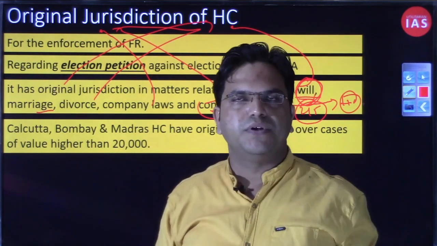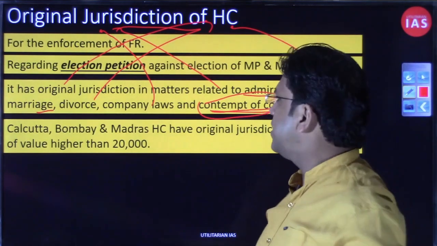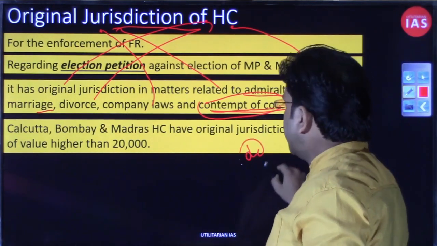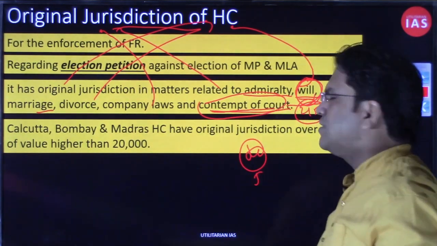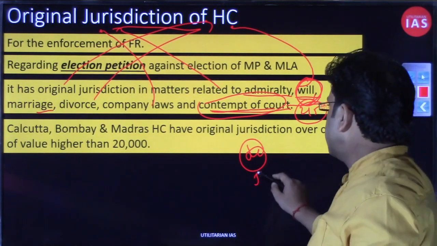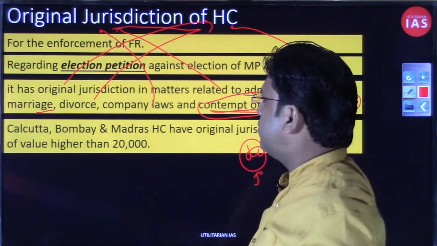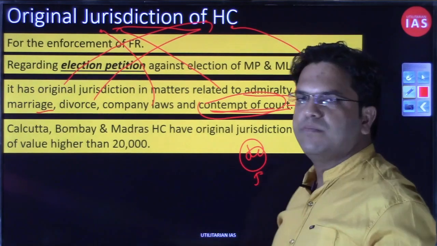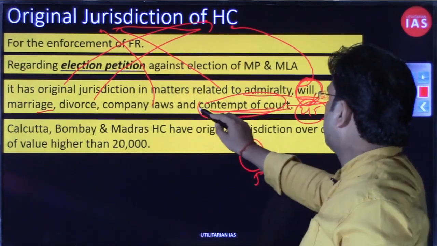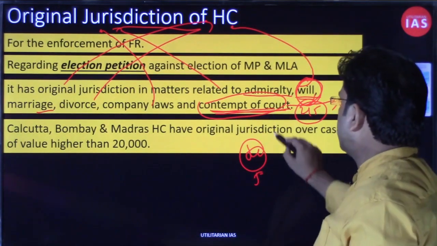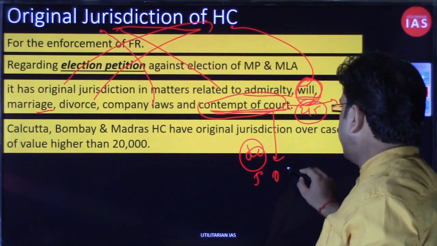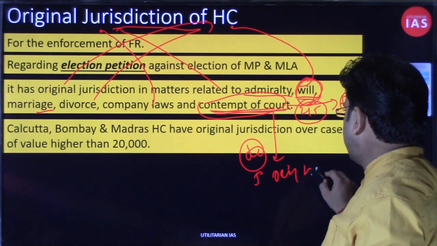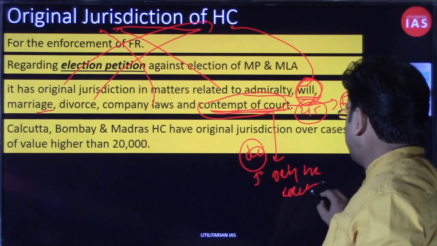What is the difference between original and exclusive has already been clarified in the Supreme Court. We had taken around 5 minutes there just to differentiate between the original and exclusive jurisdiction of the Supreme Court, so I am not going to define that here. So contempt of court is original jurisdiction of the High Court, but it is not the exclusive jurisdiction, right?